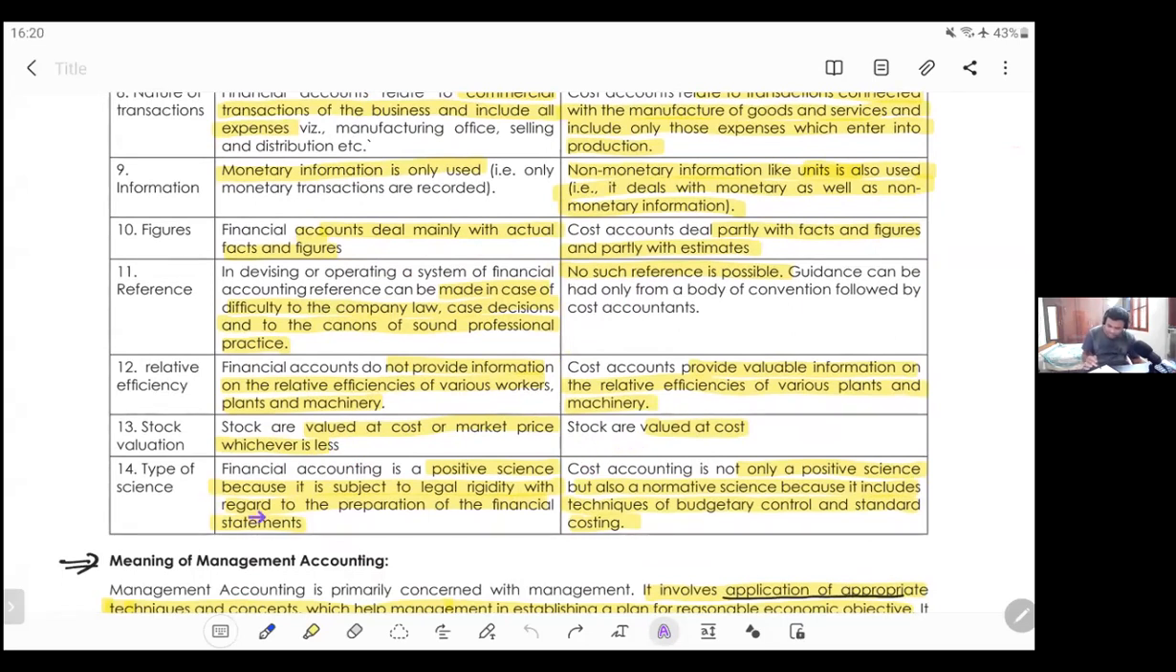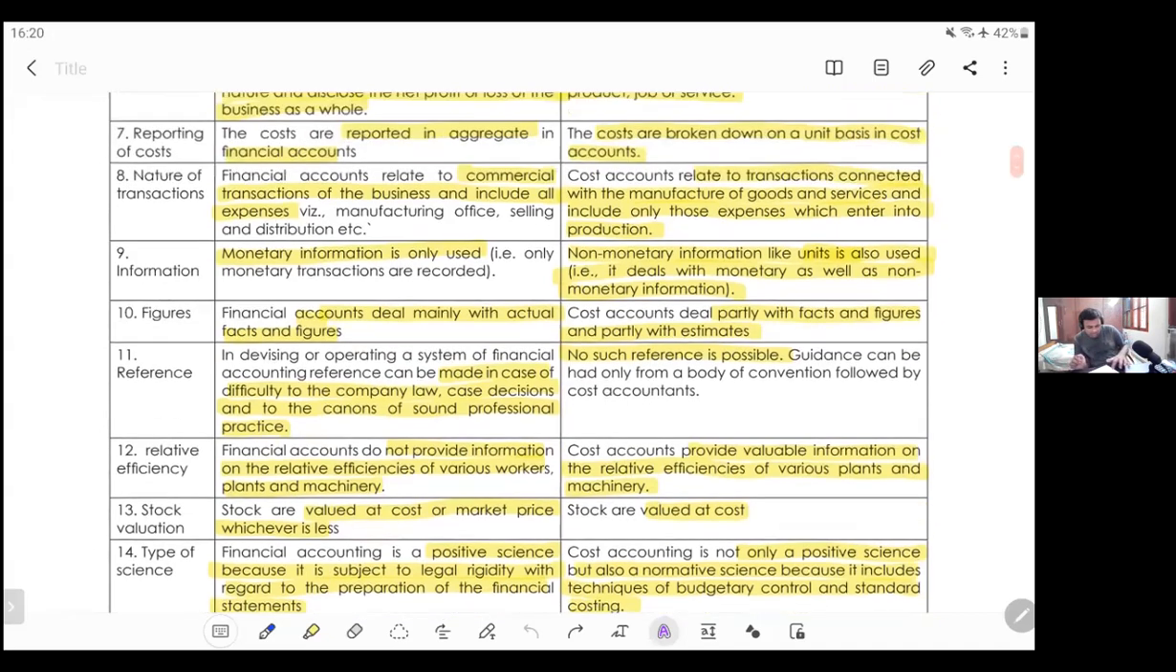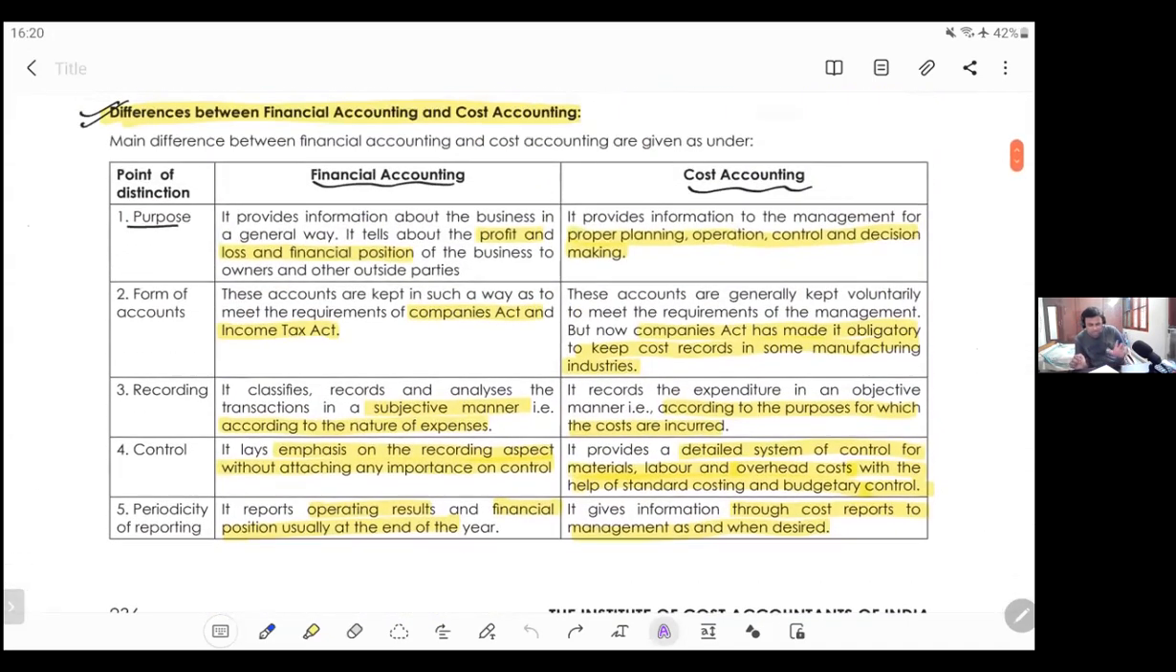Next, types of science. This point we didn't discuss. Costing is a normative science or descriptive science. So basically, this is all the difference between financial accounting and cost accounting. Just have a glance at the points I've underlined. That's more than enough from the examination perspective. Since it's an MCQ examination, you need not mug up the difference between financial accounting and cost accounting, right?